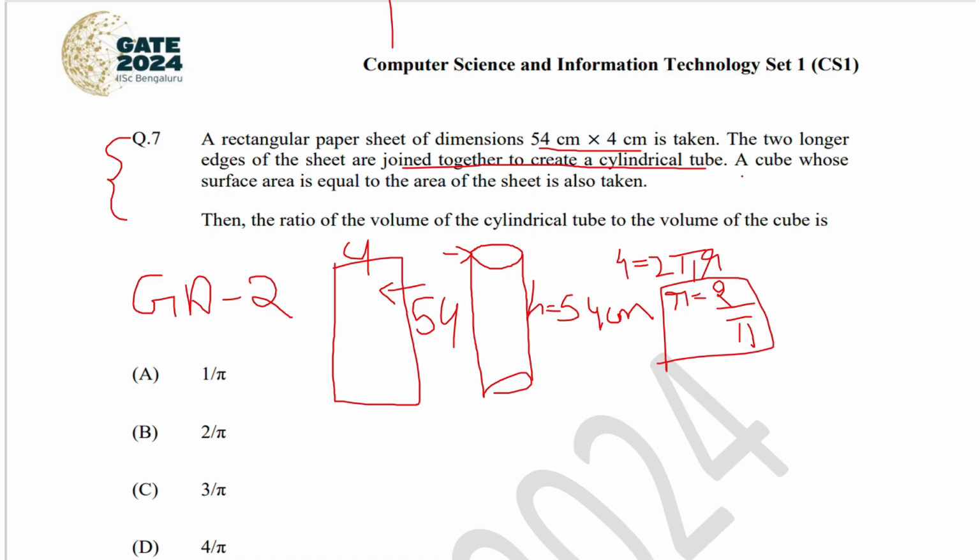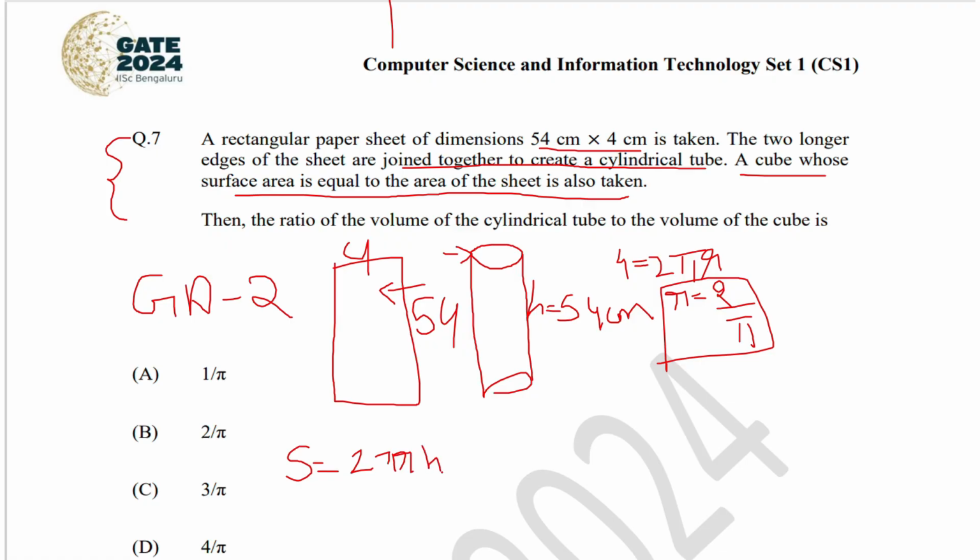So in the question they have given a cube whose surface area is equal to the area of the sheet that is also taken. Since they have given that the surface area of the cube is equal to the surface area of the sheet, most of the students will commit a major error which will result in a different answer. The error they commit is this: the surface area of the cylinder is nothing but